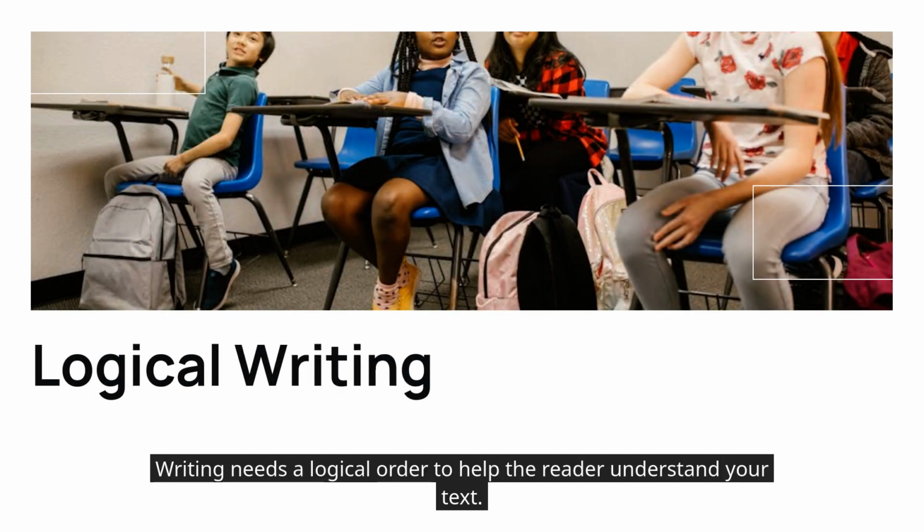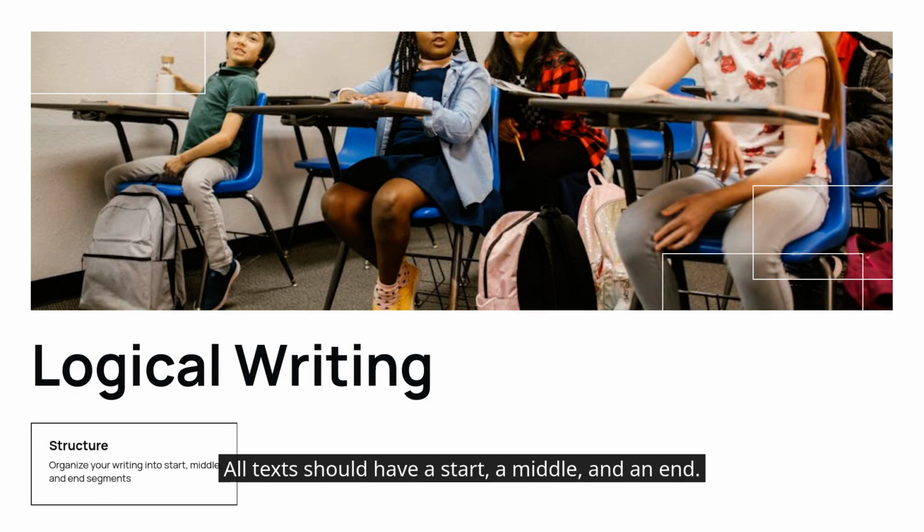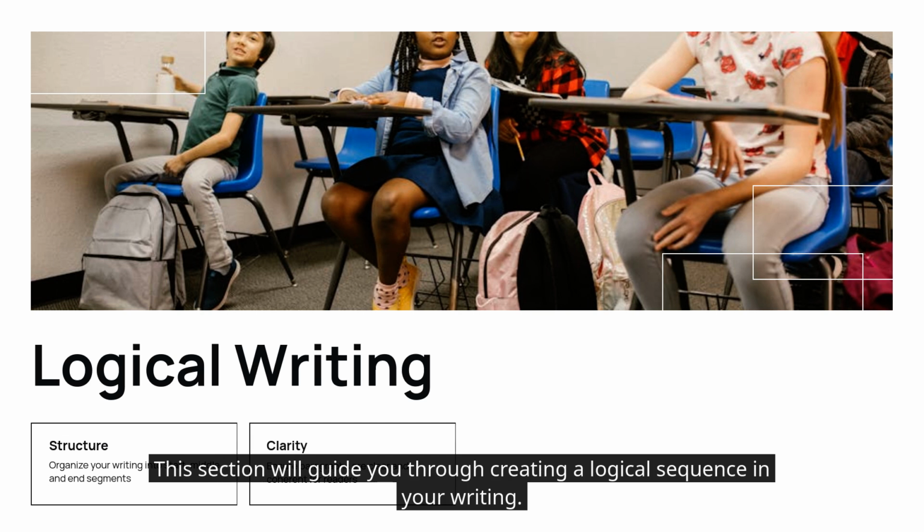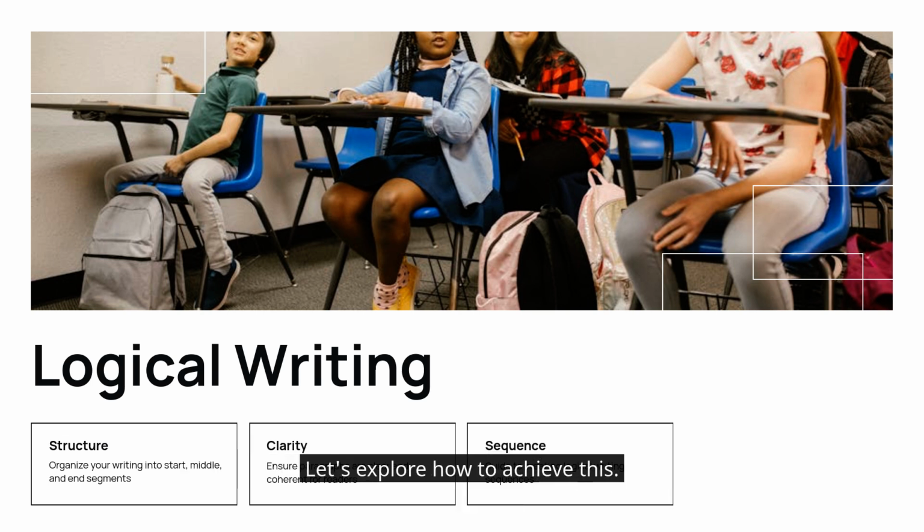Writing needs a logical order to help the reader understand your text. All texts should have a start, a middle, and an end. At this level, your writing should include clear and coherent paragraphs. This section will guide you through creating a logical sequence in your writing. Let's explore how to achieve this.